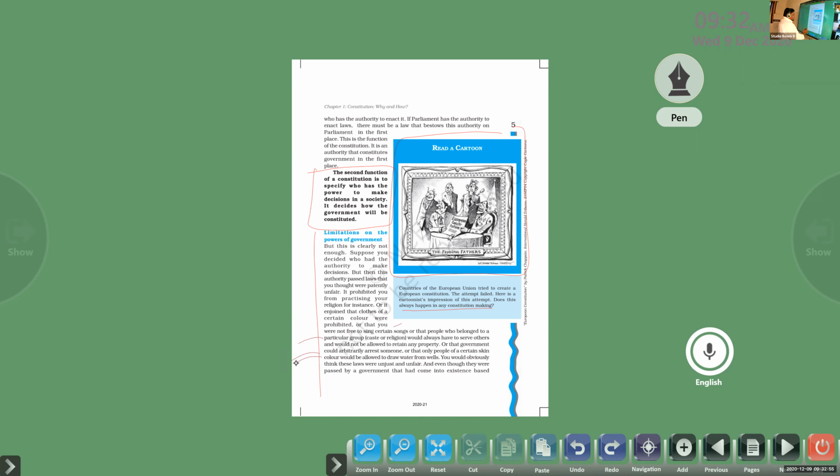So you would obviously think these laws were unjust and unfair. So we are able to say that these rules and regulations are not good, they are unfair, they are unjust. Clear or not? Already we studied that in political theory. What is justice? What is justice? So all these things we read here, all these concepts, are against the idea of justice, right? So we can say that the government is not just, it is an unfair government.